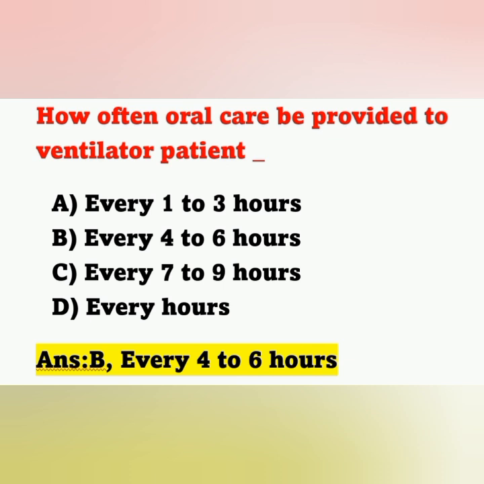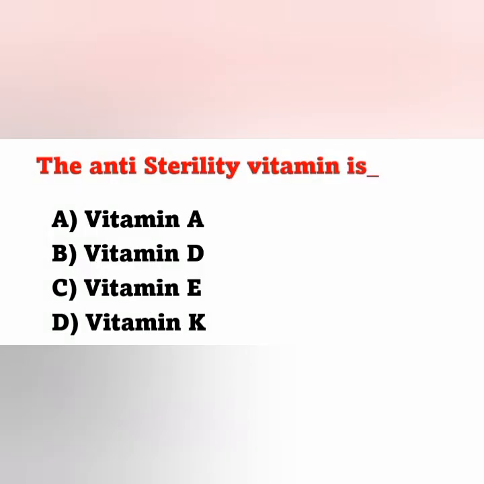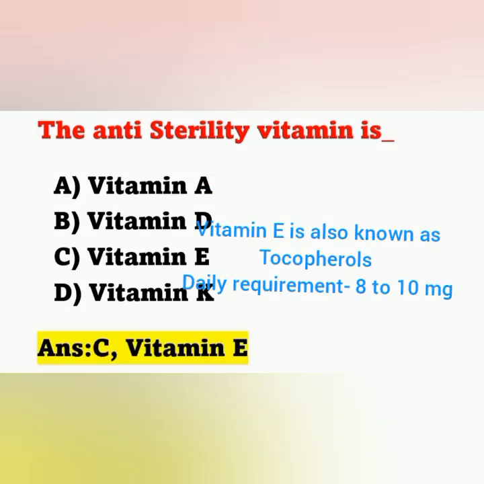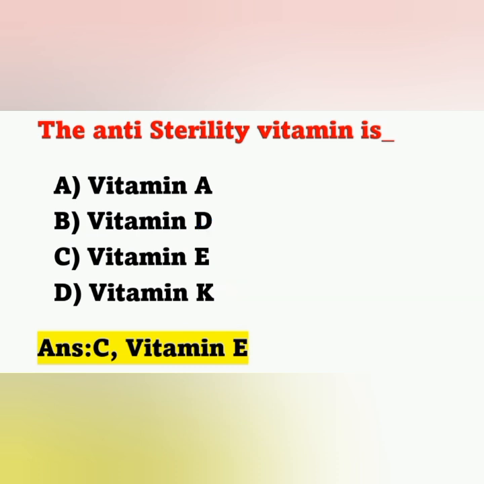We can see the next question. The anti-sterility vitamin is: option A vitamin A, option B vitamin D, option C vitamin E, option D vitamin K. Which vitamin is known as the anti-sterility vitamin? It is vitamin E. Option C is the correct answer. Vitamin E is also known as tocopherol, and the daily requirement for vitamin E is 8 to 10 mg. This is an important point. So the anti-sterility vitamin is vitamin E.